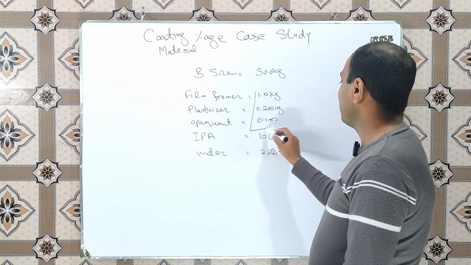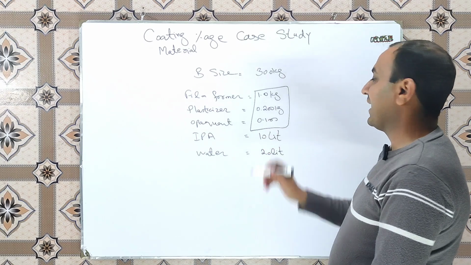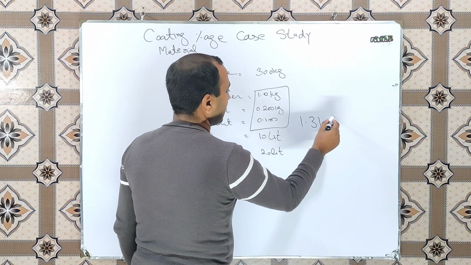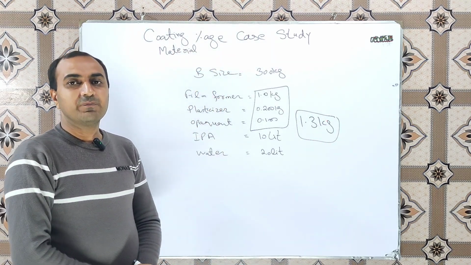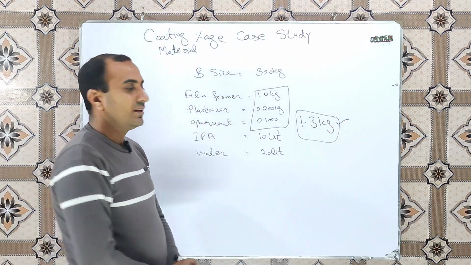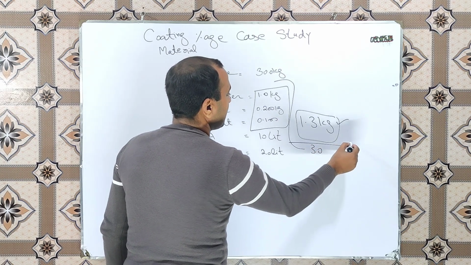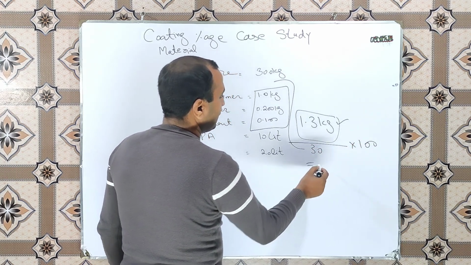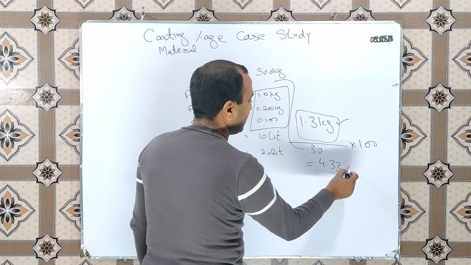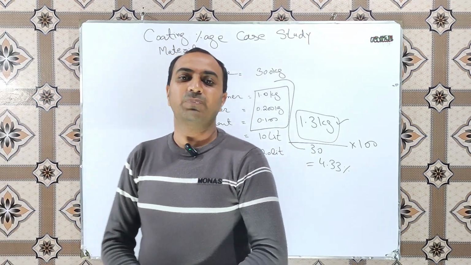So in this case we will take only the values of the solid contents. So when we add these values, the answer will be 1.3 kilogram. So to calculate the coating material percentage, we use the solid content quantities divided by the batch size, which in our case is 30 kg, multiplied by 100. When we solve it, our answer will be 4.33%. So in this case you can easily calculate the coating material percentage.